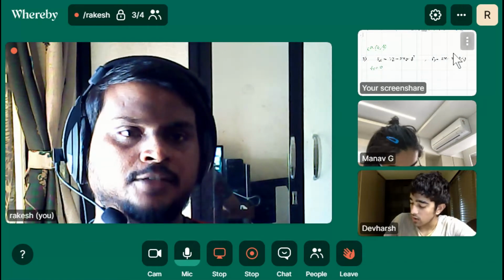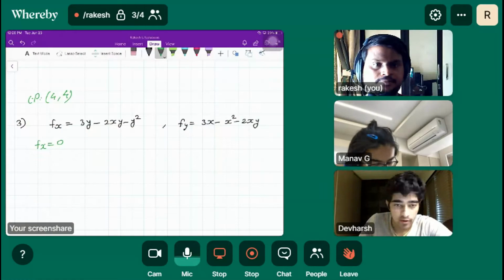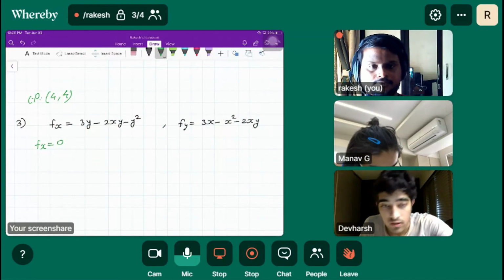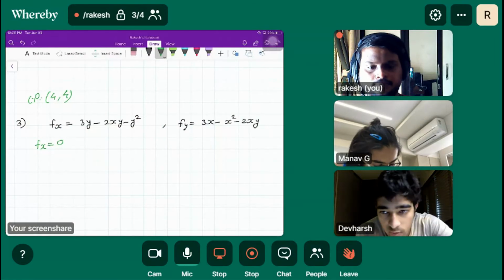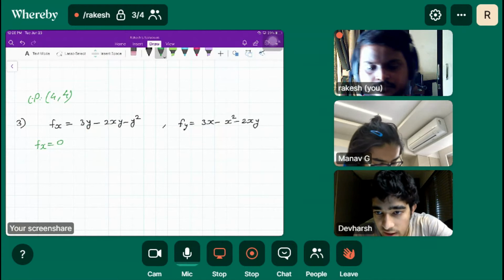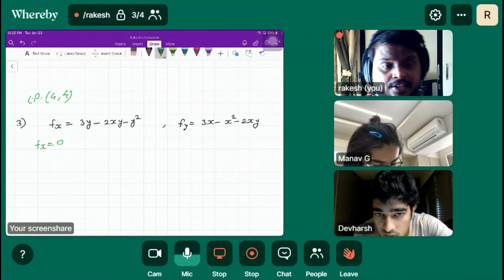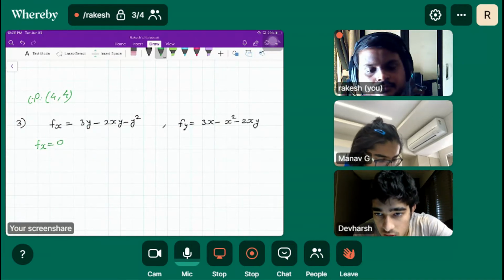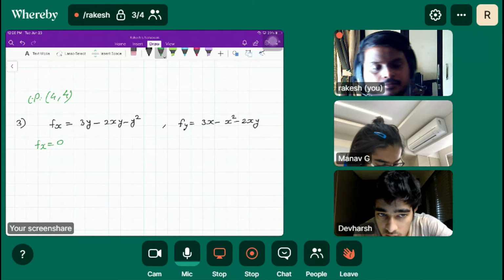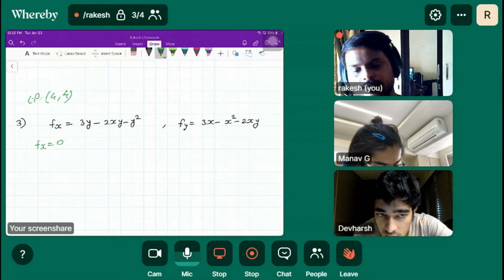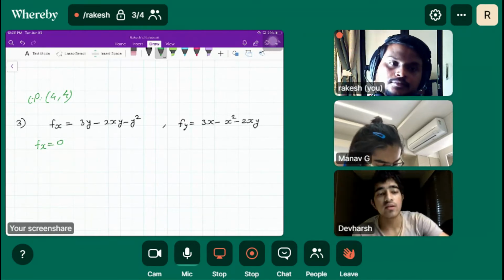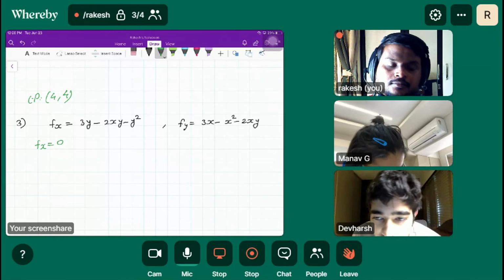Okay, so what I got is there are a lot of combinations. There's one combination where x is 0 and y can be any real number. No, I don't think so. Oh sorry, x comma y is 0 comma 0.